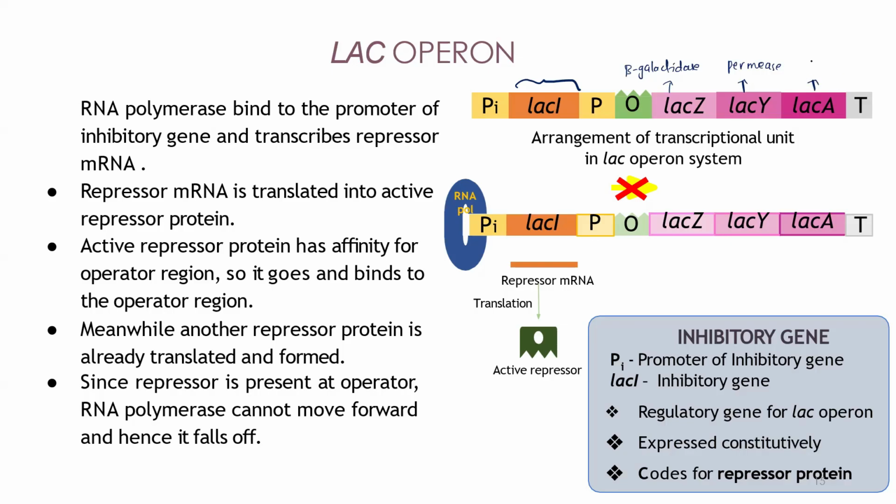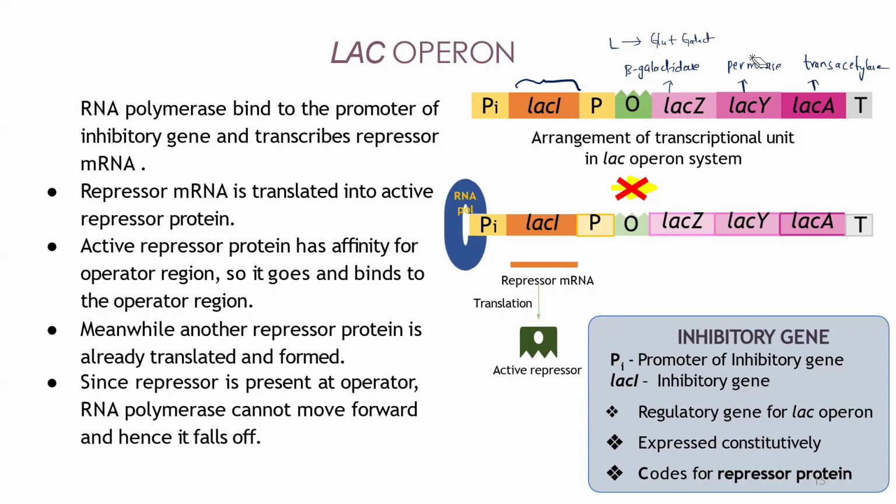And lacA will produce the transacetylase enzyme. Okay, so remember, lacZ codes for the beta galactosidase enzyme. This enzyme is helpful for breaking down lactose into glucose and galactose. Remember this. So whatever lactose is there will break down into glucose plus galactose.